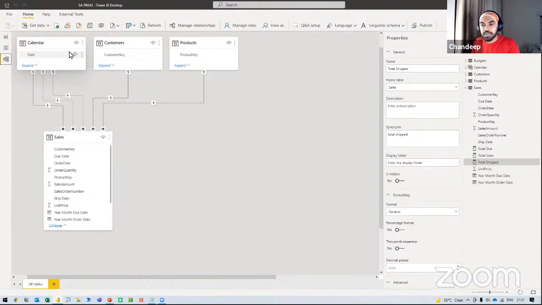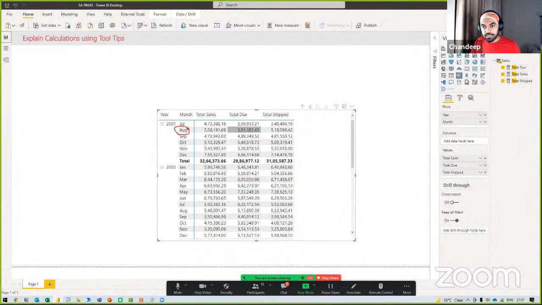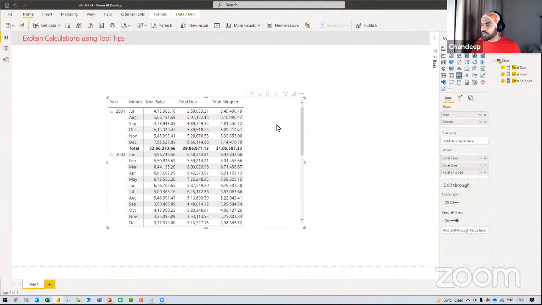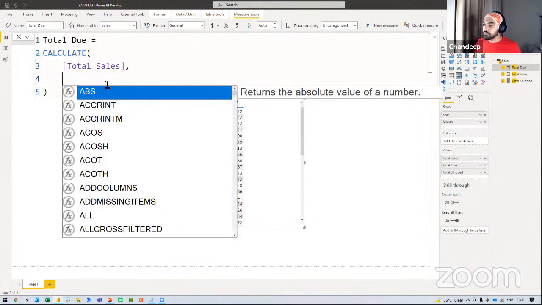But before I present the data modeling solution, let's try to write the DAX that is going to solve the problem where I am trying to figure out how much of that 500,000 of the total due is actually coming from the same month. That means how much of August's sales have become due. I'm not really concerned about the previous month. I'm just concerned about the current month. How do we do that? So let's just go revise our total due calculation. In the total due calculation, what I'm going to say is something like this. I'm going to say something like filter.